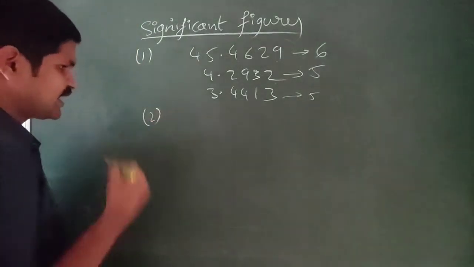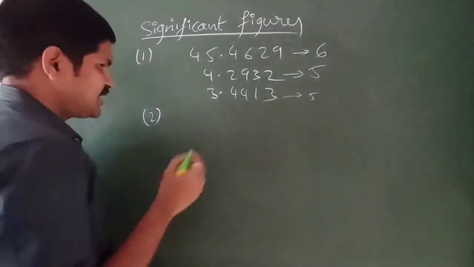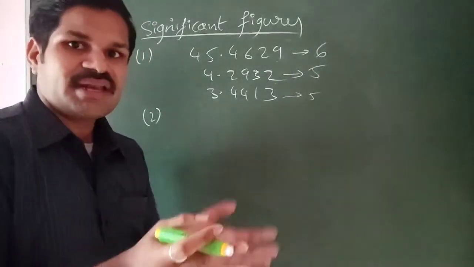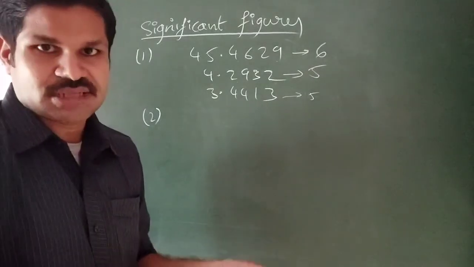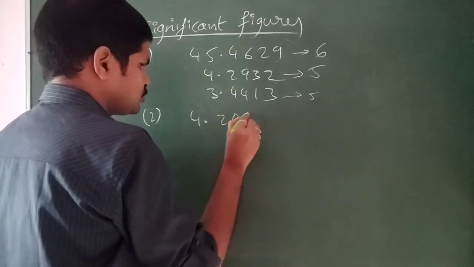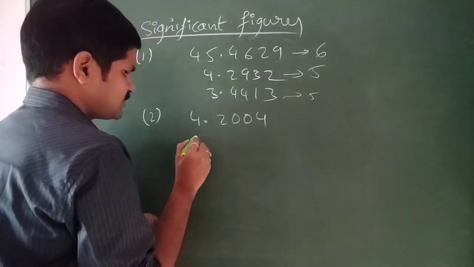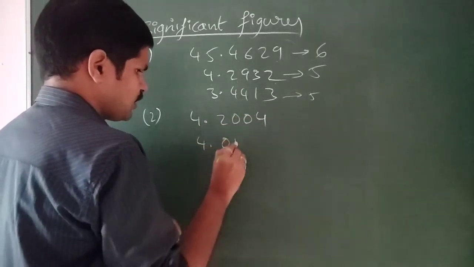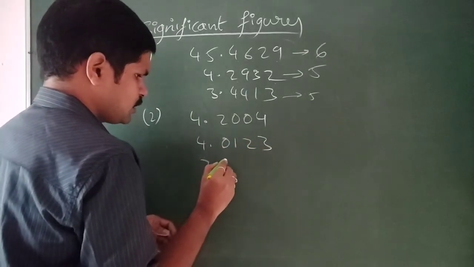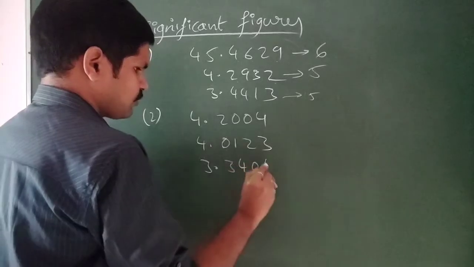So what was the second rule? In the second rule, all the zeros in between non-zero digits are also significant. Let us suppose 4.2004 and next 4.0123 and next 3.3404.